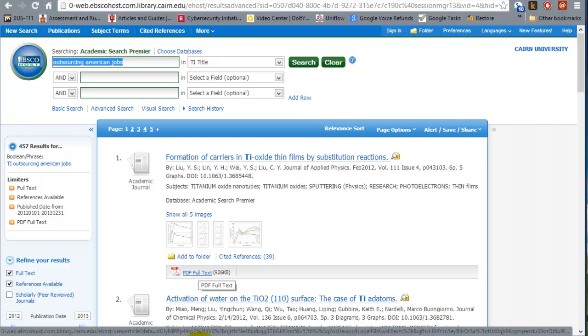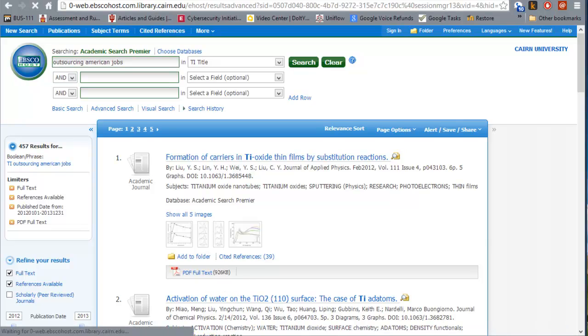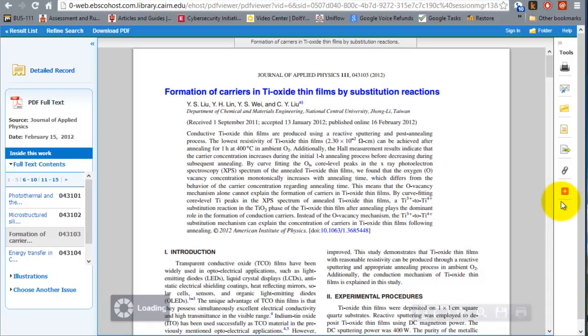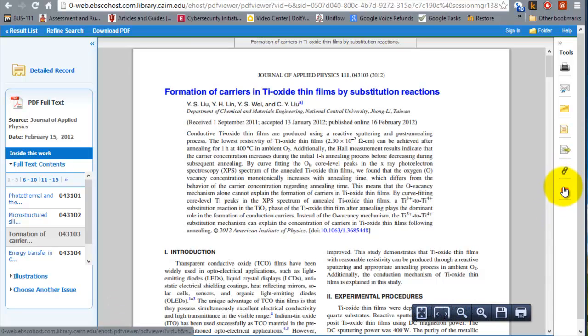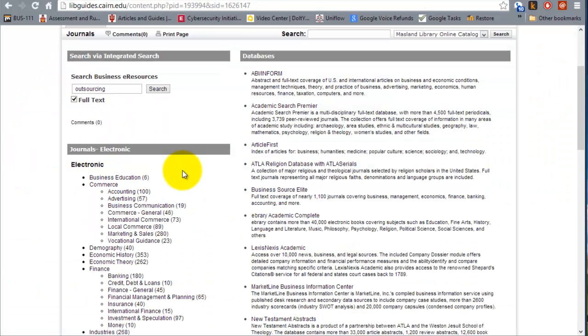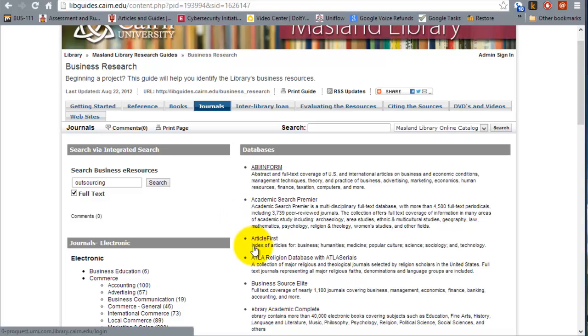Once you get the articles, you can also create your own account here and add those articles to your account. Again, you can email them, print them, and even cite them. So getting back here to the journals, I'm not going to go through the rest of the databases here. You get the idea, and hopefully this is helpful.